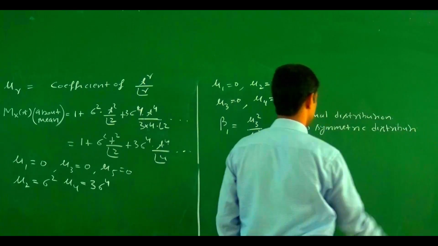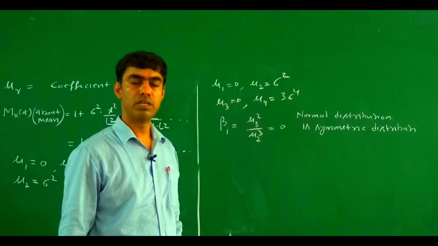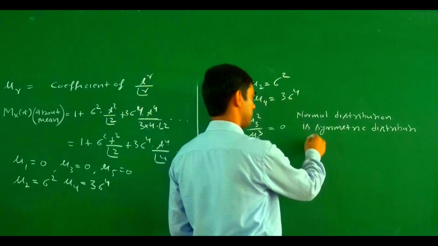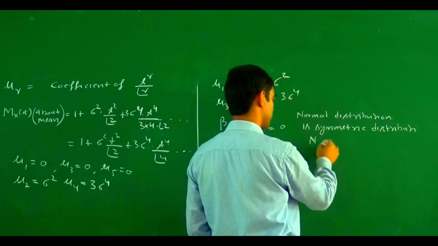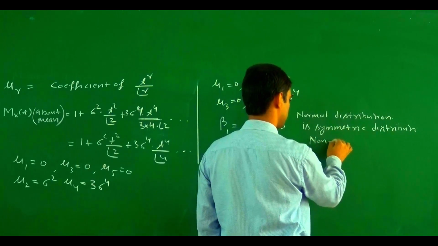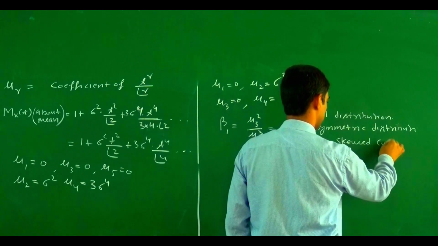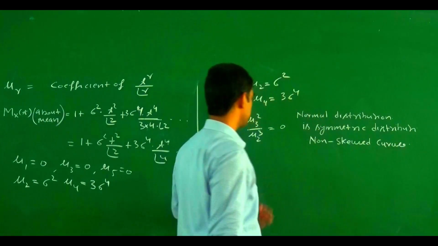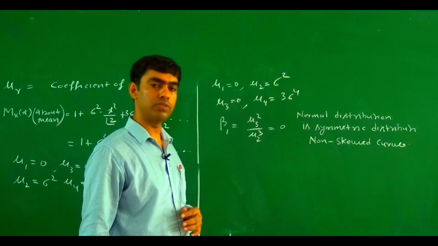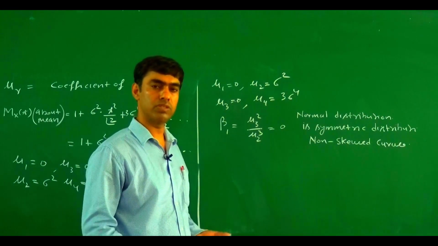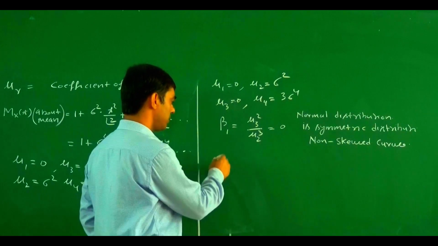Symmetric distribution means a non-skewed curve. The normal curve is a non-skewed curve, because the coefficient of skewness becomes 0. If the coefficient of skewness is 0, then it is a symmetric curve. Similarly, we find beta 2.